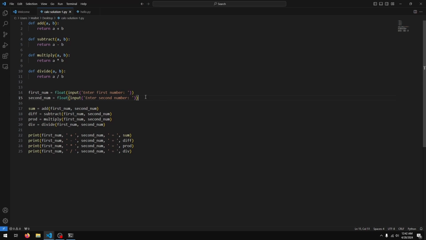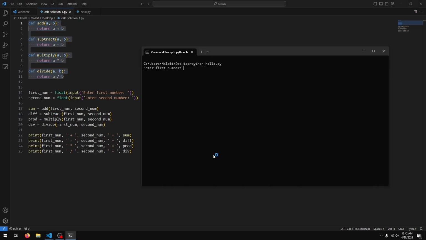The next challenge is actually to modify the code so that it asks for a third input, the operator. So that's going to be plus, minus, times, or divide, and then performs the calculation based on the operator. So let's just quickly see what that will look like. So basically the program is going to ask you for a first number, let's say 5. It's going to ask you for a second number, 3, and then it's going to ask you for an operator. And you can see I've provided examples of what it should be, just so the user has some idea. And let's say plus, I hit enter, and it says 5 plus 3 is 8.